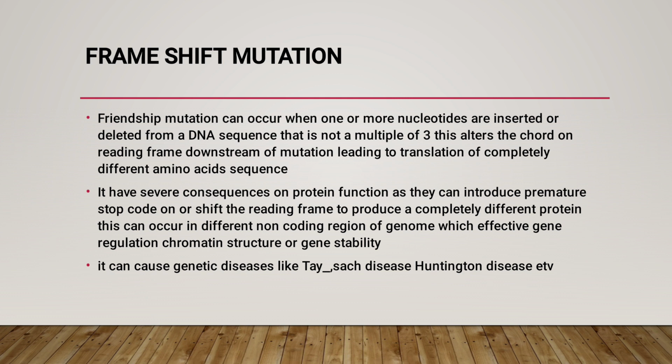It can also occur in different non-coding regions of the genome, which affects gene regulation, chromatin structure or gene stability. It also causes genetic diseases, for example, Tay-Sachs disease, Huntington's disease, etc.